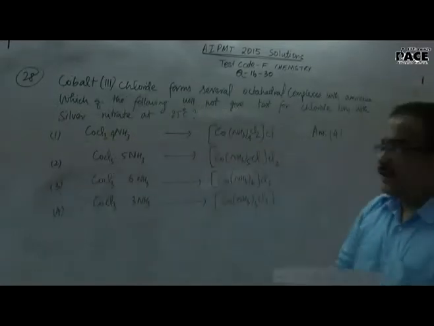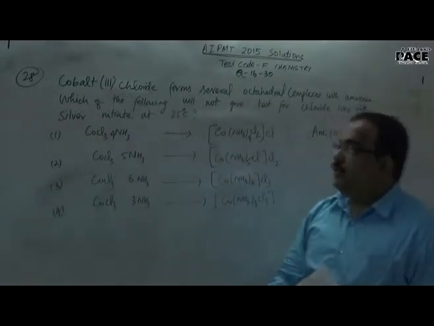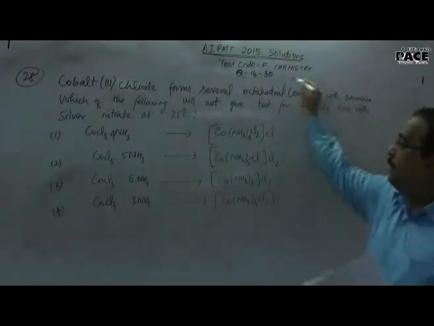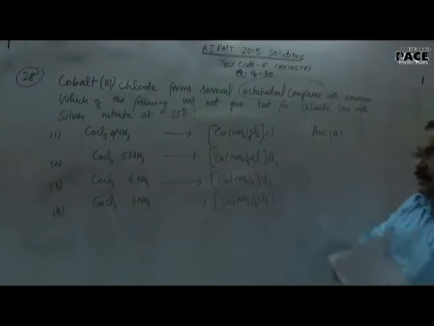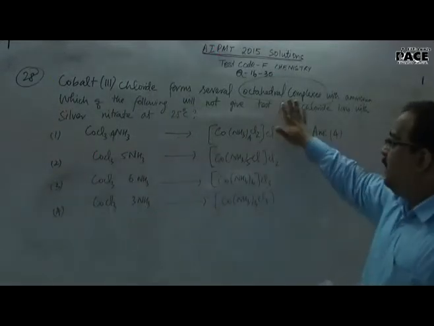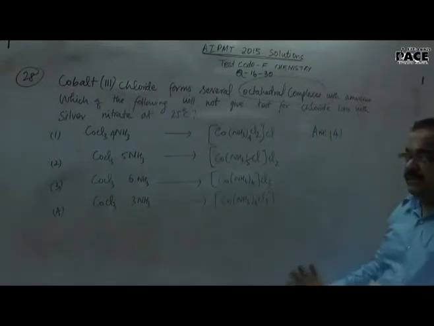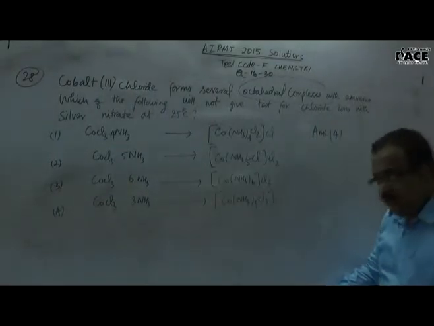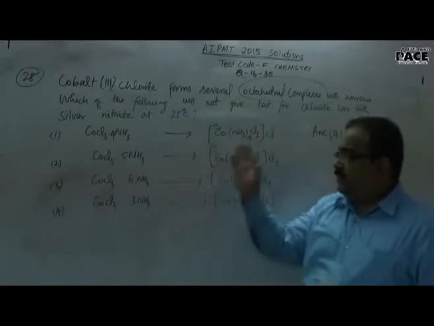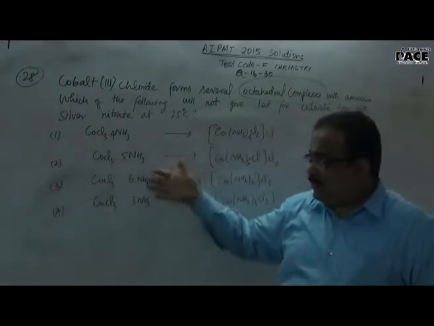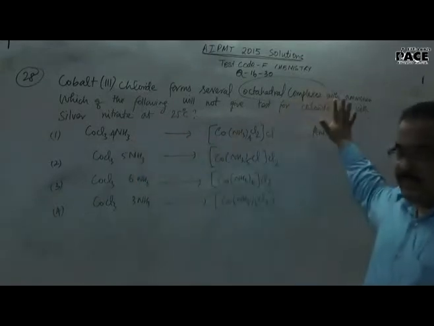Okay, now the next question, question number 28, from coordination compounds. Cobalt 3 chloride forms several octahedral complexes with ammonia. The clue is several octahedral complexes. Which of the following will not give a test for chloride ions with silver nitrate at 25 degrees? They have given a very good clue. Coordination number should be 6 because an octahedral complex has been mentioned. You are supposed to write all the structures on the basis of coordination number 6.